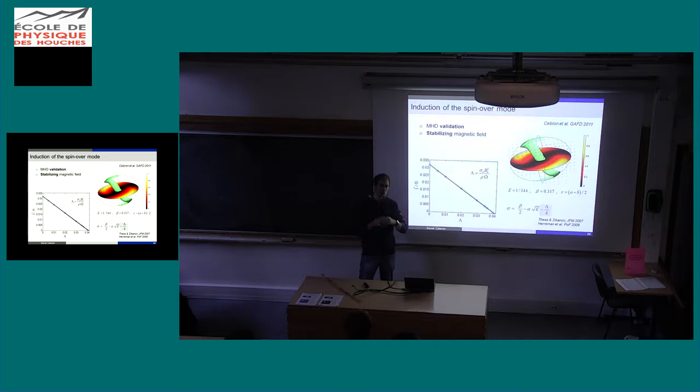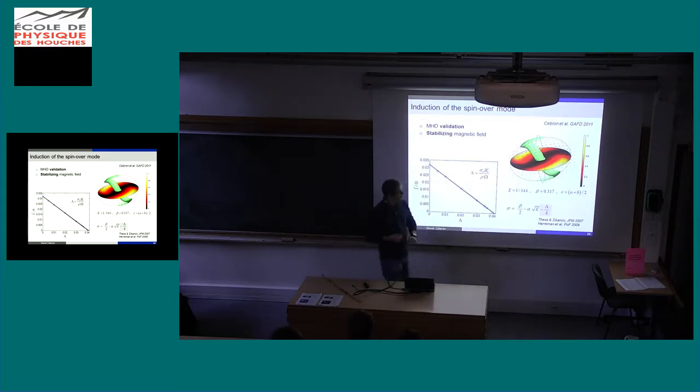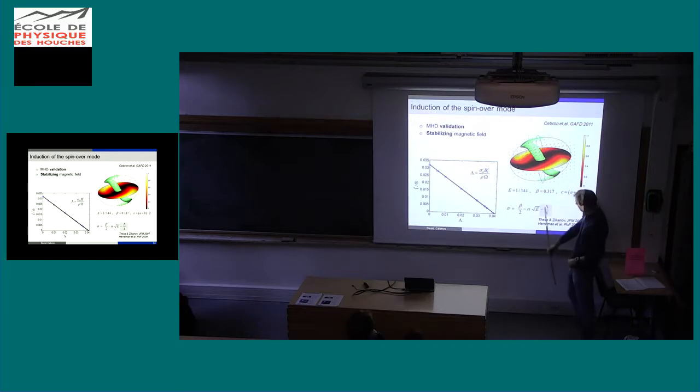And this is exactly what I told you before. The magnetic diffusion is a brake, a damping for the instability. So if I have a field which is too large, then I inhibit completely the growth of the instability. And here, I lose the instability when the imposed field is too large. So this is the Elsasser number. Maybe you have used it with Philips. It's just the dimensionless imposed magnetic field. Okay, and this is something we recover with theory. Here you've got the growth rate without any damping. Here you've got the damping of viscosity, and you add a supplementary term here, which is damping due to the magnetic field. Okay, and of course to have instability, you need that to be larger than these two damping terms.